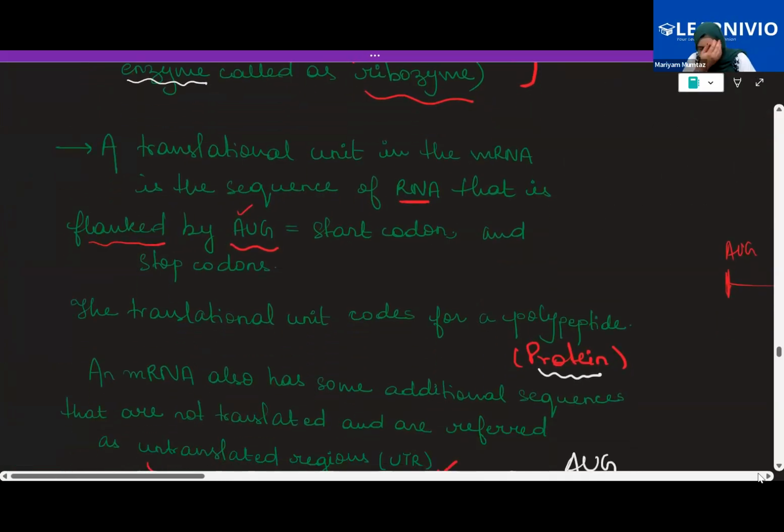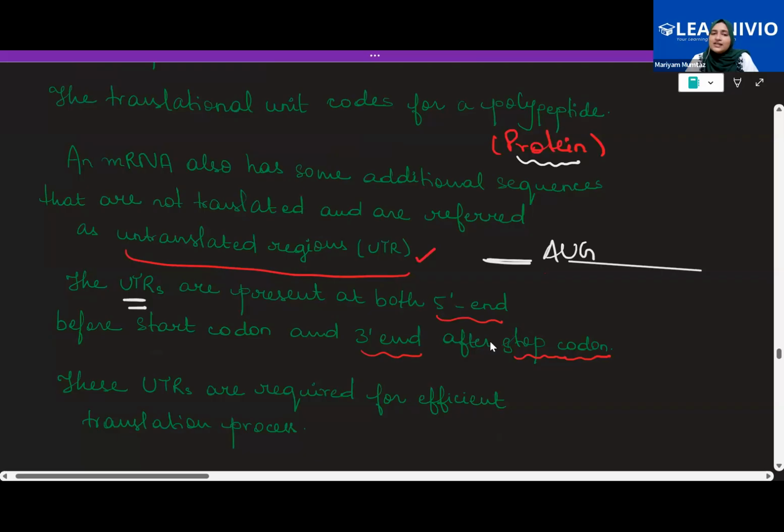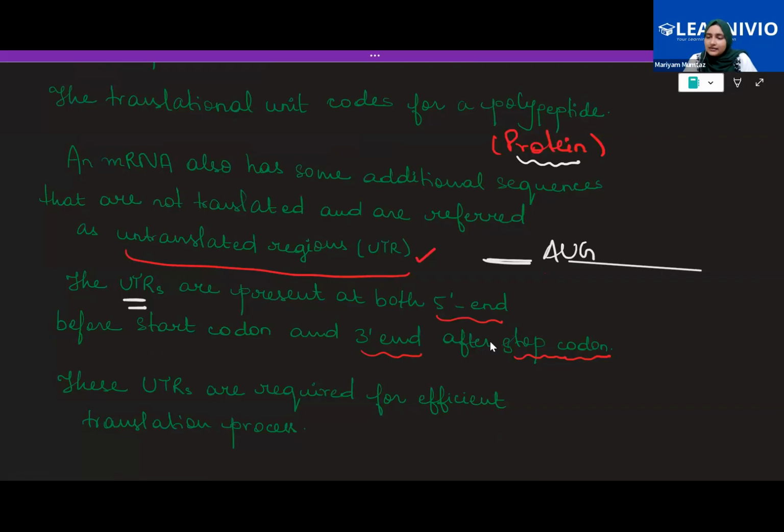So now, that is your translational unit. Now the translational unit is going to code for the polypeptide, obviously the protein. Now, apart from this, the translation unit has certain other sequences as well that do not get translated. And those sequences that do not get translated are called untranslated regions, UTRs. Now, where are they present? They are present before the start codon and after the stop codon.